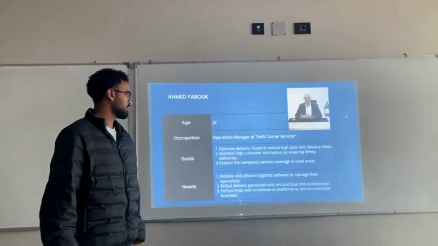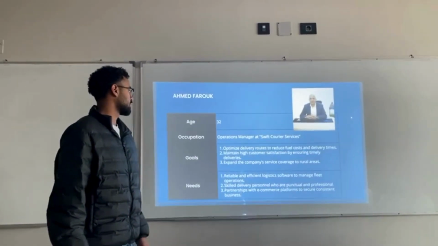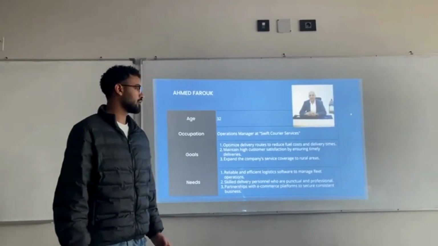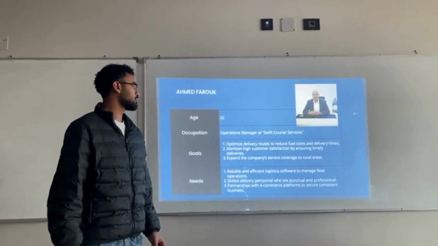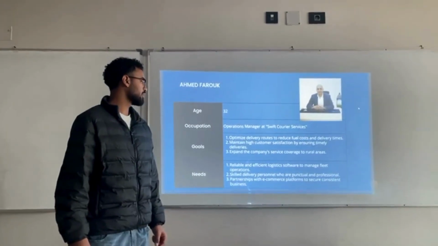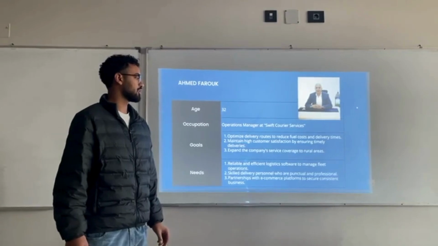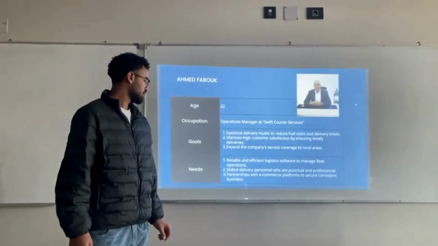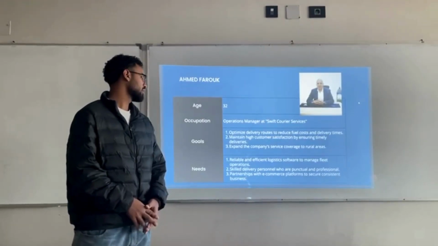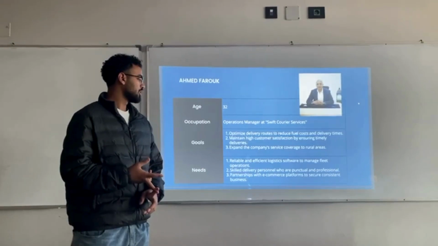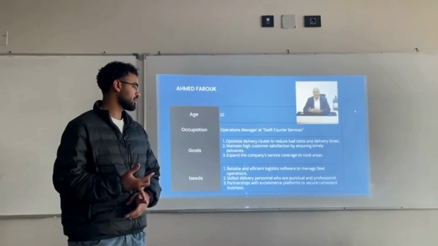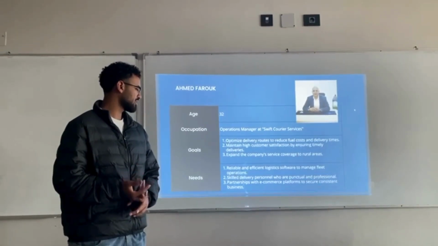We have personas. Ahmed Farouk, 26 years old. He's an operations manager at Swift Services. His goals are to optimize delivery routes to reduce fuel cost and delivery times, maintain high customer satisfaction by ensuring timely deliveries, and expand the company's service coverage to rural areas. He needs: 1. reliable and efficient logistics software to manage fleet operations, 2. skilled delivery personnel who are functional and professional, 3. partnership with e-commerce platforms to ensure consistent business.